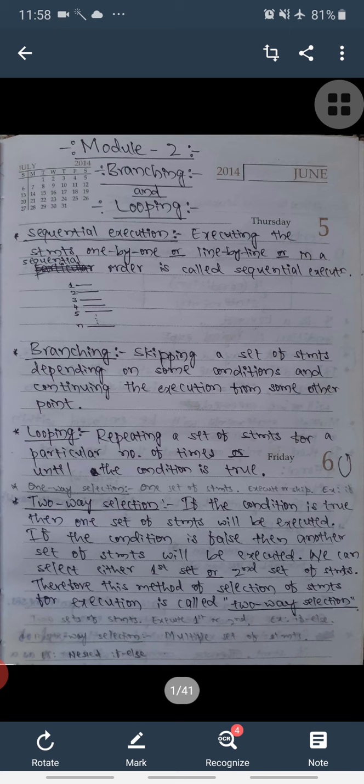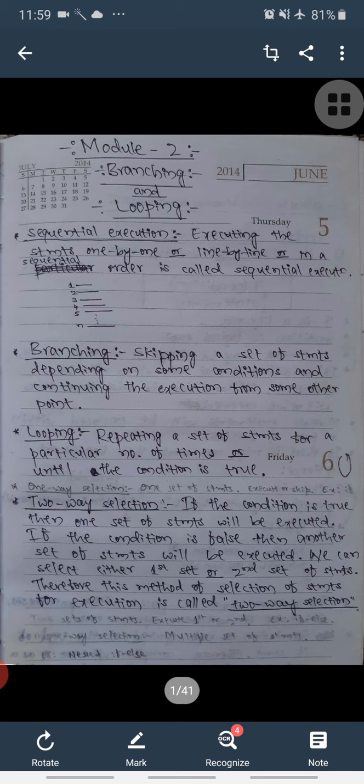The best example for one way selection is the if statement. Only one set of statements will be there. If you want to execute, you execute it, or else you jump to the last line of that statement. After that, whatever the next statement is, from there onwards you start your execution. That is one way selection.